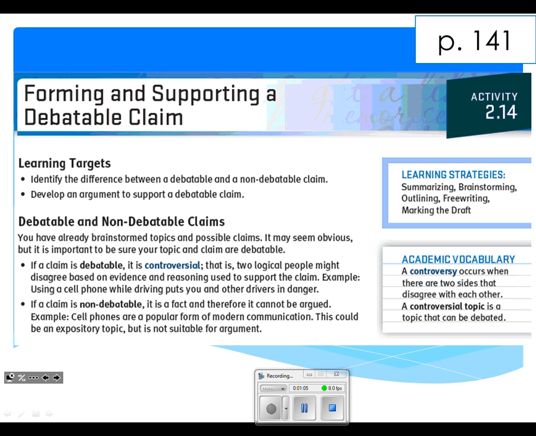All right, so the first thing we're going to highlight, what is a debatable claim? A debatable claim is controversial, meaning that this claim or statement can be argued. Some people might agree with it, and some people might disagree with it. Now, a non-debatable claim is going to be the opposite. It's not something that you can argue because it is a fact. Now, knowing that a debatable claim is a statement that can be argued, and that a non-debatable claim is a statement that is fact and can't be argued, let's move on to the 2 statements that are right below.